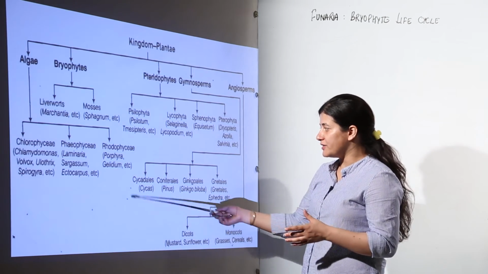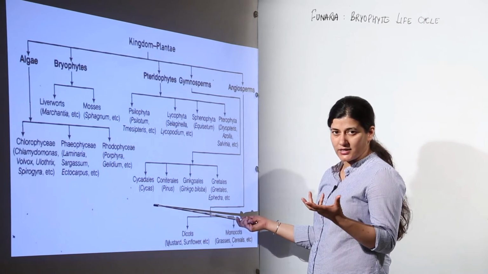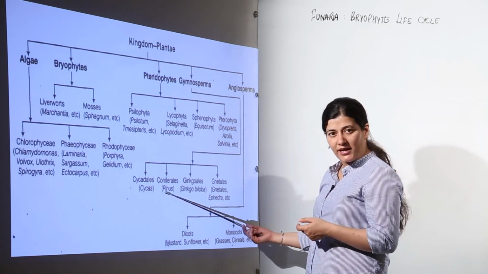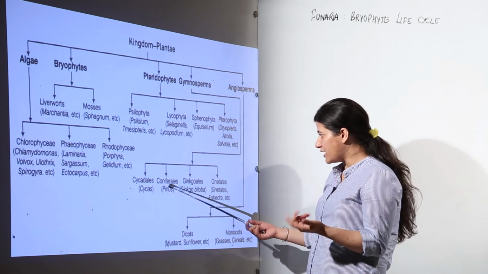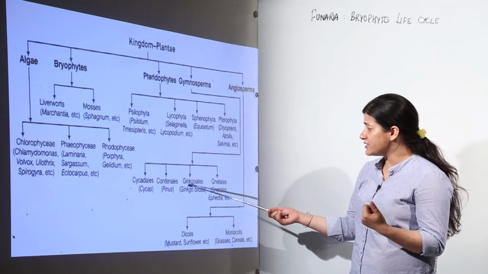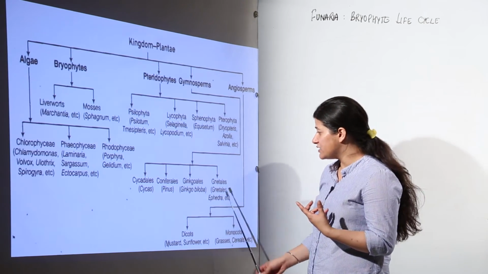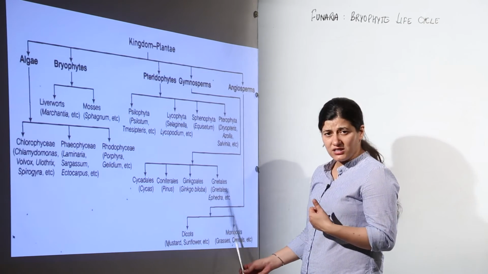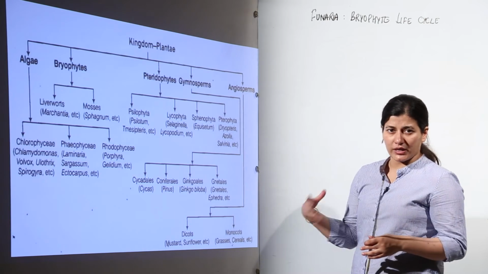You can see the examples. Cycadales example is Cycas, which is often present in houses as an ornamental plant. Then we have Pinus, present in the mountainous areas, coniferous trees, Coniferales. Then we have Ginkgoales, Ginkgo biloba, the living fossil, and Gnetales where we have Ephedra. So this is all about gymnosperms, the examples one by one.